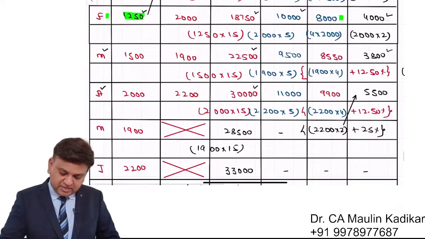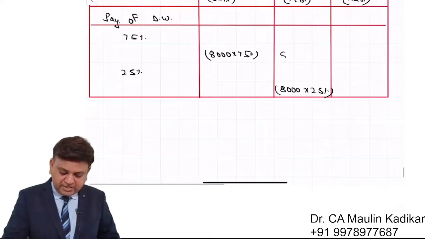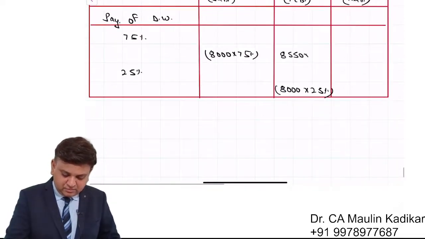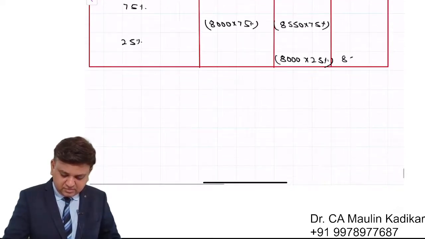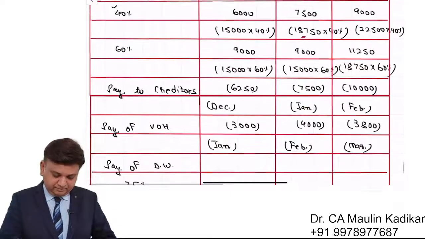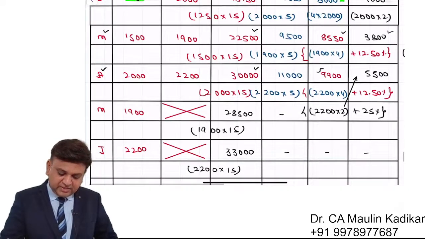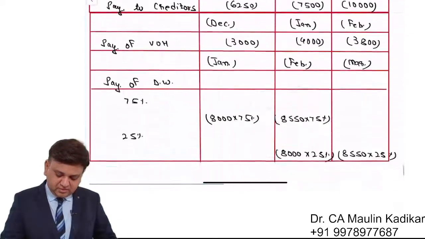Okay. Next is 8550. This 8550 into 75%, 8550 into 25%. Next, April is 9,900.